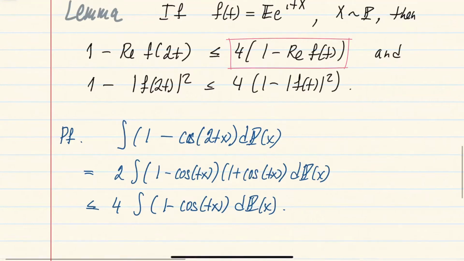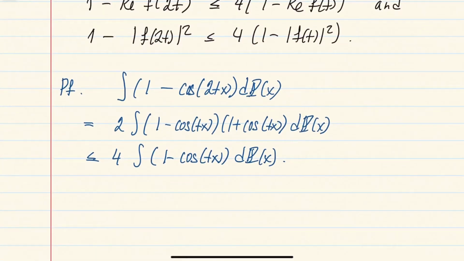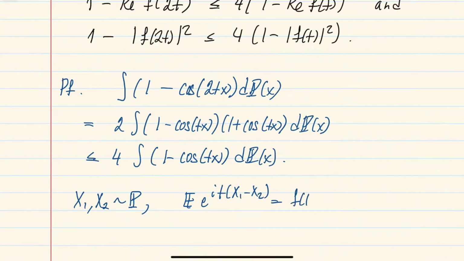And for the second part, about the absolute values, of course, that just comes from the fact that absolute value squared is a characteristic function of some distribution. Namely, if you take two independent random variables from this distribution P, the characteristic function of their difference, so x1 minus x2, of course, by independence, you can write this as a characteristic function of x1 and then characteristic function of x2, which is the same characteristic function at time t, right?